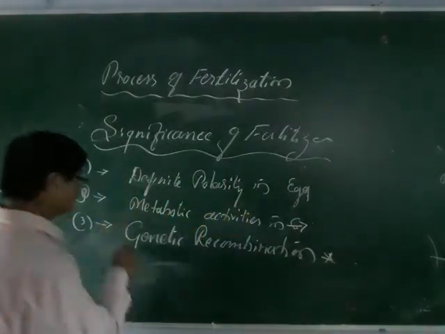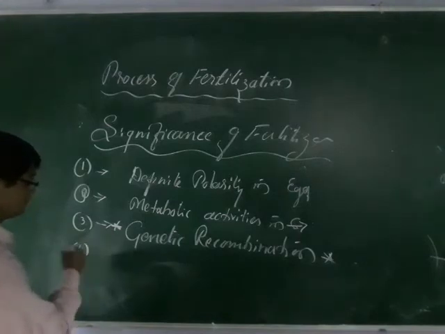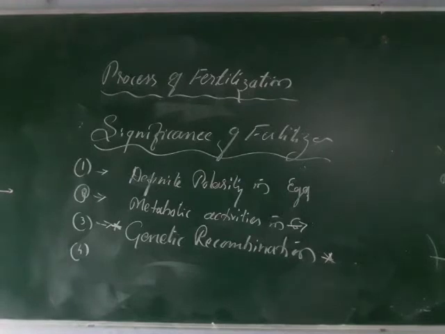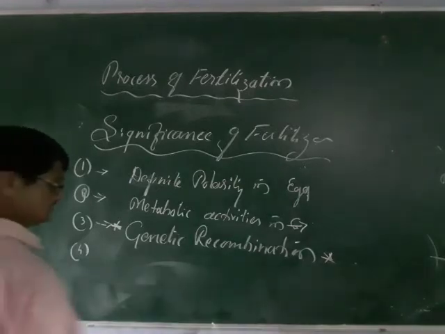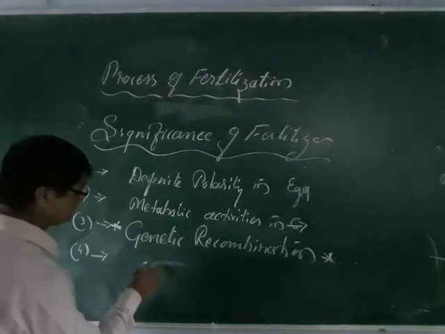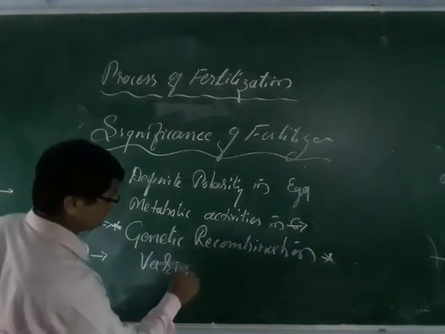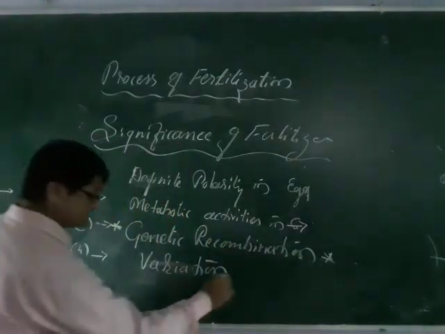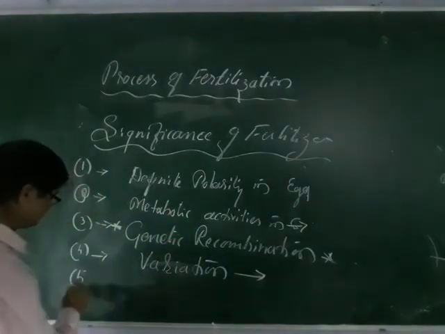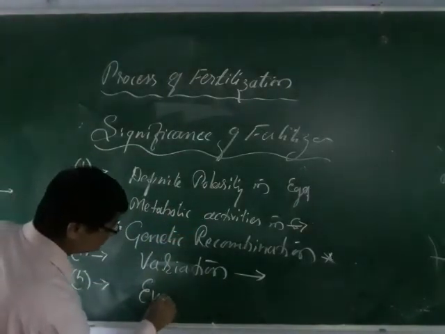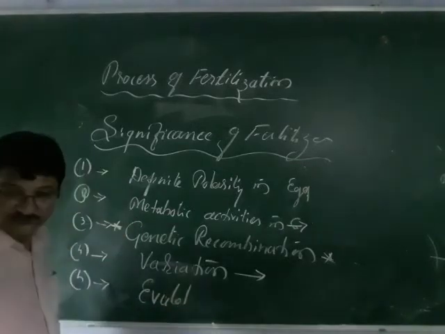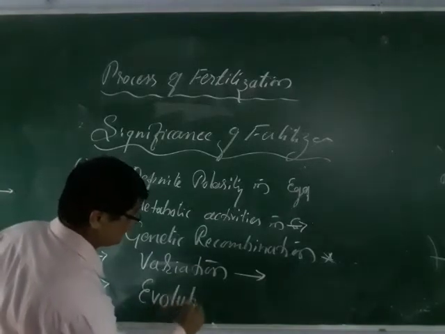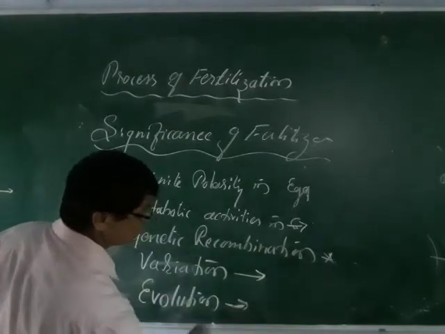And fourth one is, you can say, genetic recombination results in variation. This results in variation, and this variation results in, you can say, evolution. Evolution.